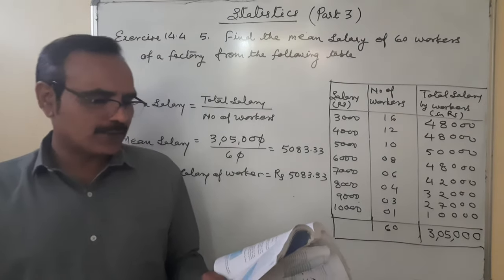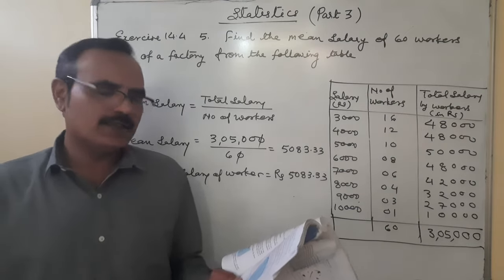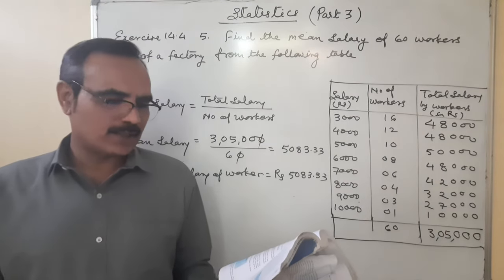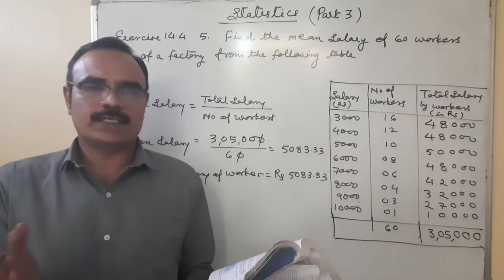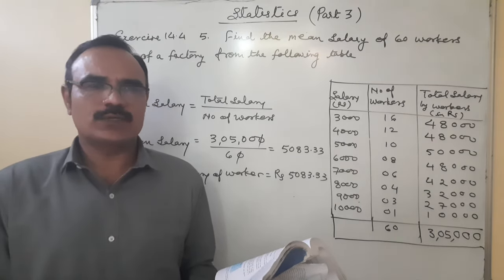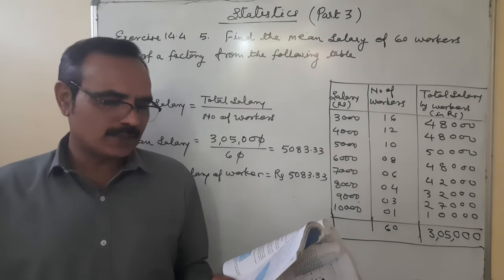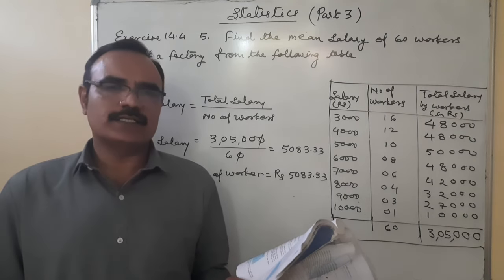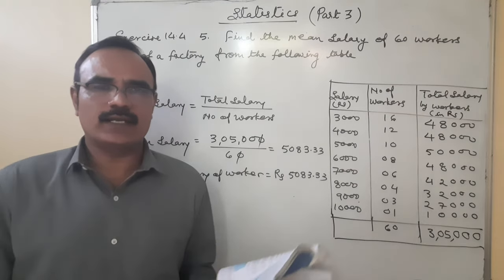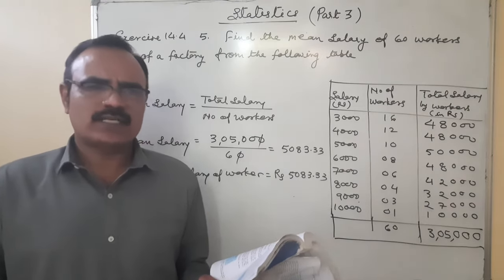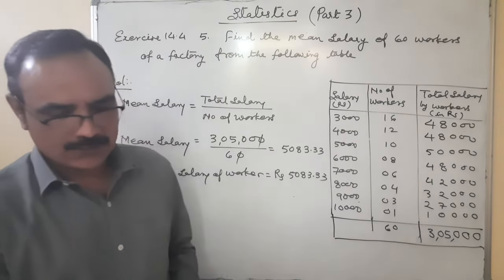Here question number 6 is given. Give one example of assumptions where the mean is an appropriate measure of central tendency. So here we are taking some different examples. Suppose you take 2, 4, 6. The mean of these three is equal to 4. And second, where the mean is not an appropriate measure of central tendency but the median is. This time we can take a middle number 1 and the other two numbers very different, like 1, 2 and 100. This type of example can be given. So that's all. This is exercise 14.4.